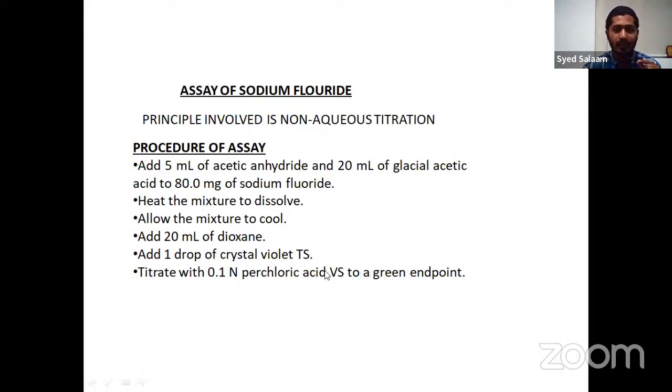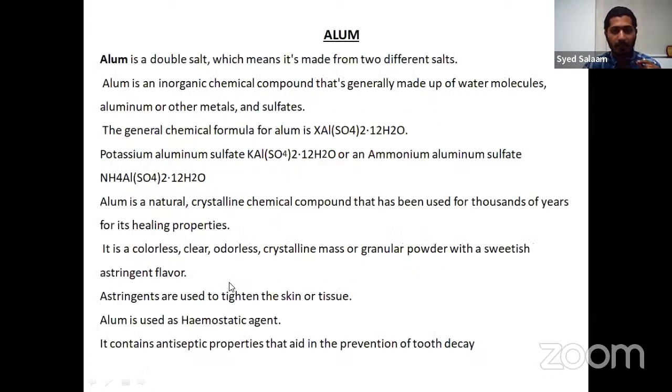Okay, so that is the method for the assay where we are using acetic anhydride and glacial acetic acid as our solvent, and we don't need to use any amount of water. If water is used, we won't get proper results. So that is why we are using a non-aqueous titration method for the assaying of sodium fluoride. Our indicator is crystal violet, and it is assayed by 0.1 normal perchloric acid.